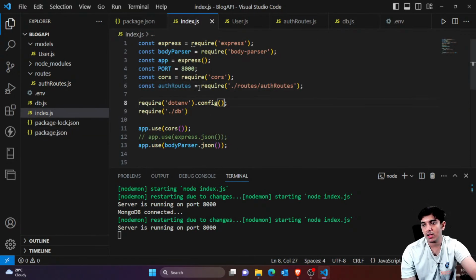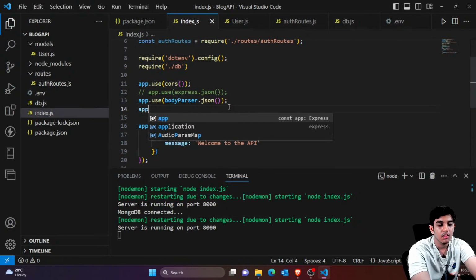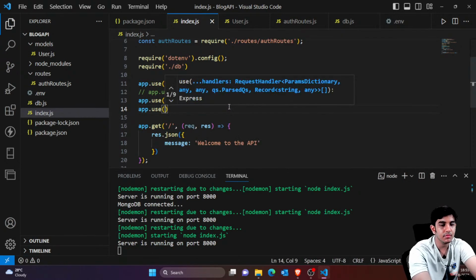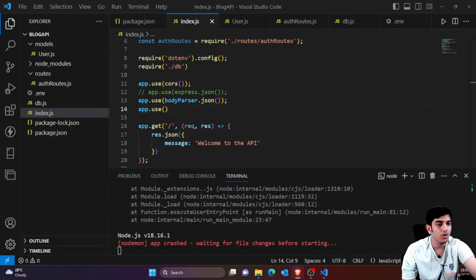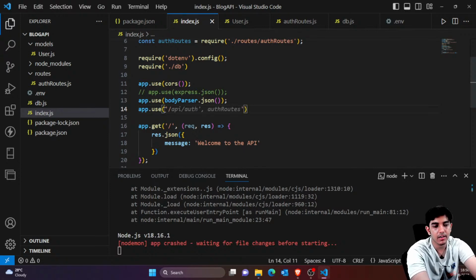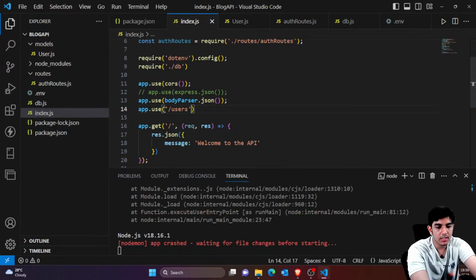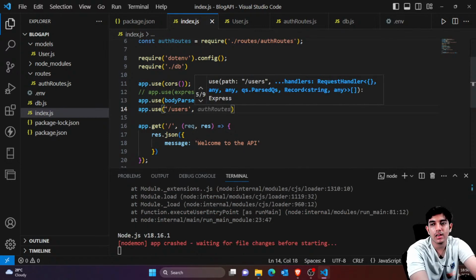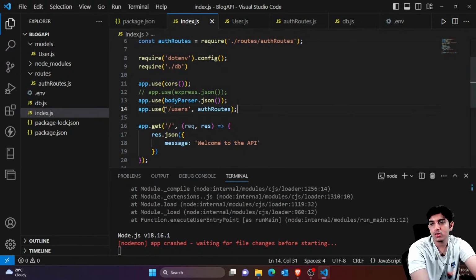So in index.js we have imported this. Now we have to use the routes. So here at the bottom, for external routes, you just have to write app.use, and here you can specify the specific route which you have defined externally. So I would say app.use, and here you can say slash users, that means slash users, and then slash register or slash login would be called. So I'm just calling auth routes.